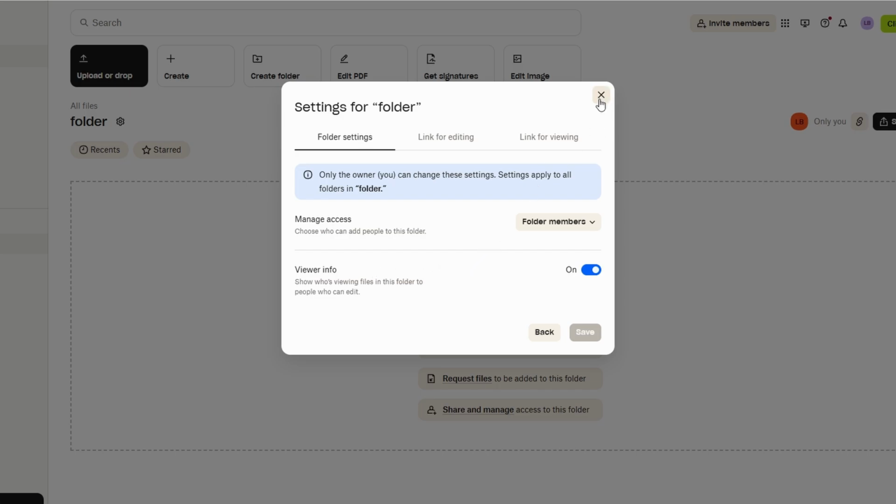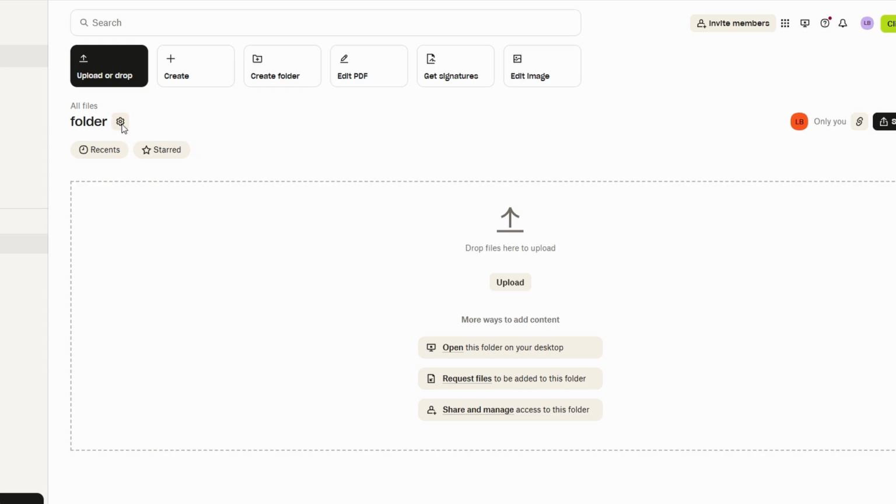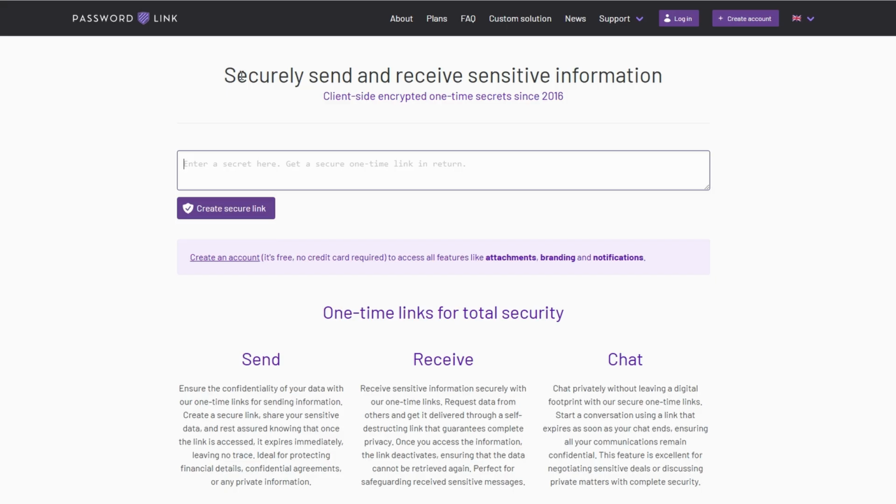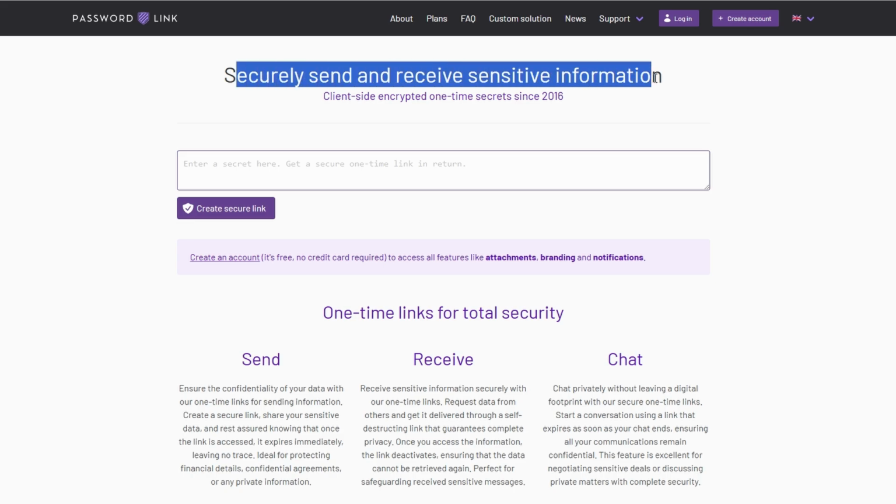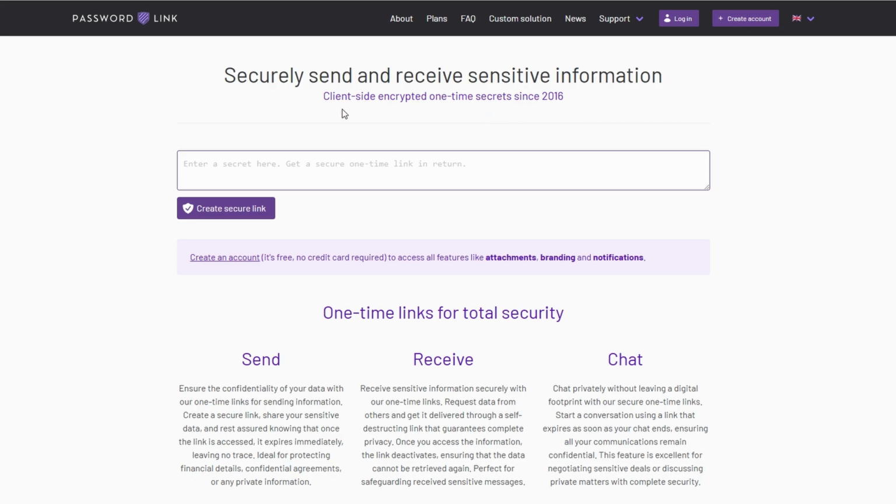If you don't have a premium account, you can use a free online service. Open your web browser and search for Password Link. You'll find various services that let you securely send or receive sensitive information. For example, go to one of these services and paste the download link of your folder.